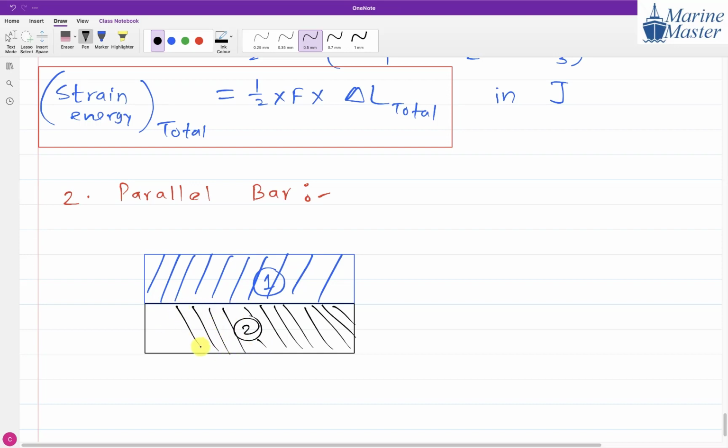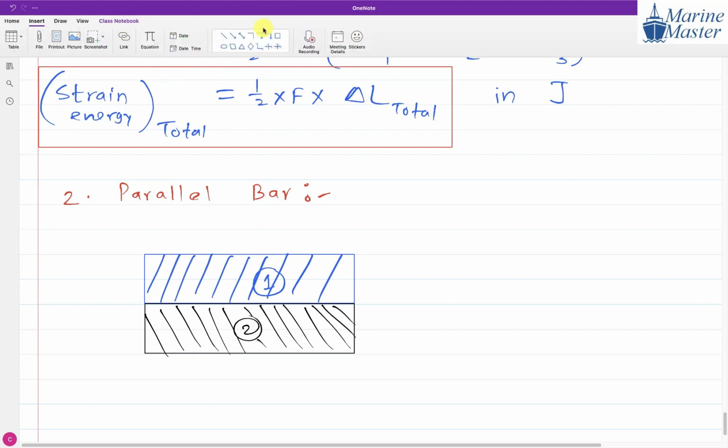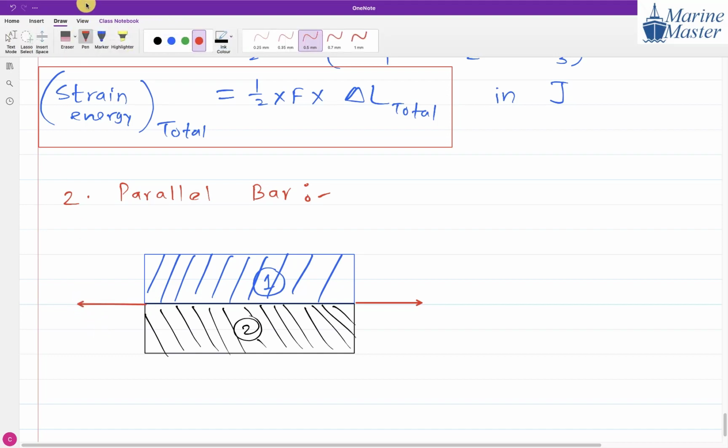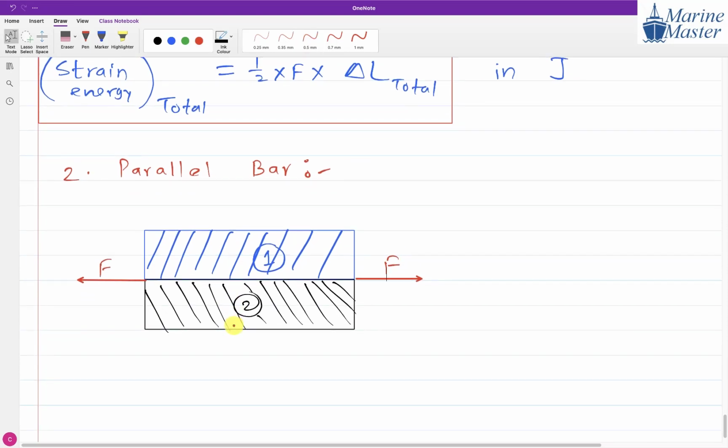So we have part 1 and part 2, and here we are applying some axial load F. On this side F and on the other side also F. So this is our axial load scenario, with F here and F here, guys. Before going further, please everyone draw this figure properly.